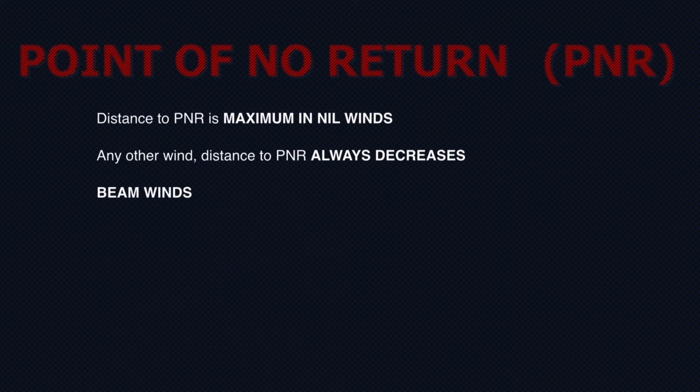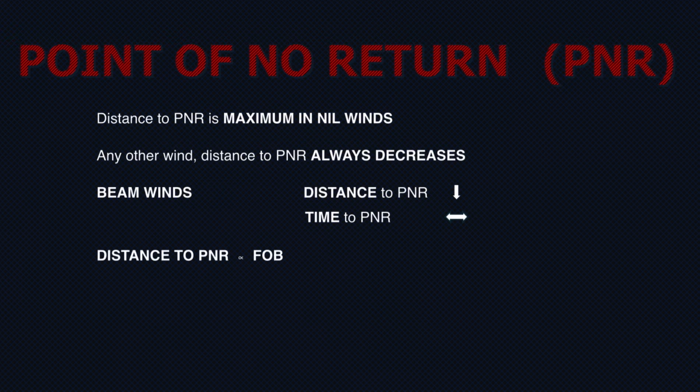Next, what happens in beam winds? So whenever there are beam winds, the distance to PNR will reduce. Why? Because any wind component, the distance to PNR always reduces. What happens to the time to PNR? So the time to PNR in this case remains the same. Alright. So you should know what happens in beam winds with respect to the position of CP and also to the PNR.